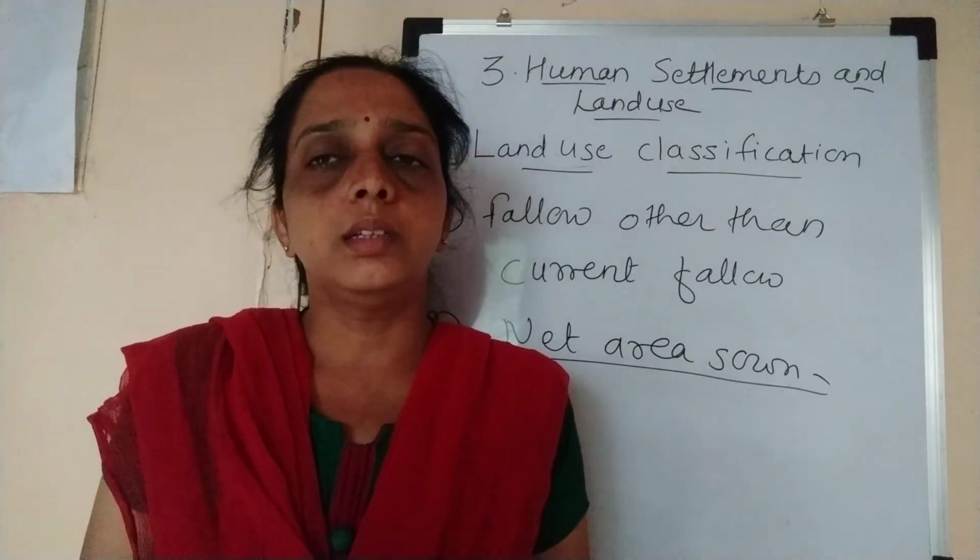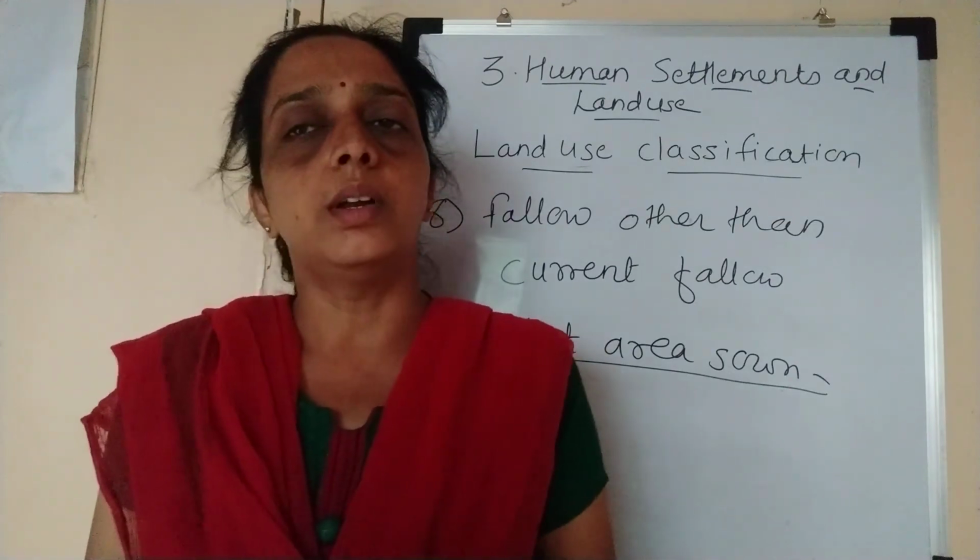So these are the classifications of land use.